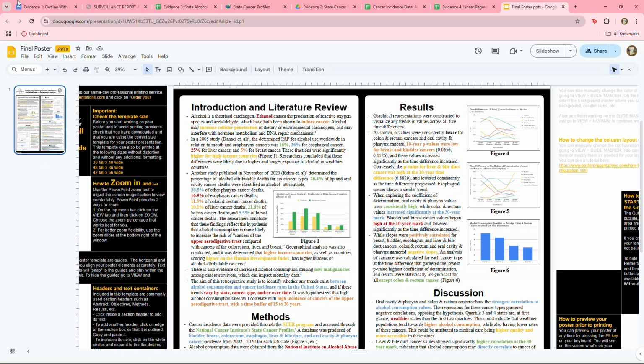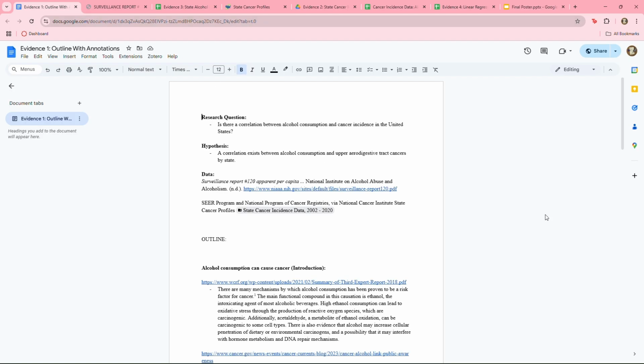To begin, I want to talk about my outline that I generated at the very beginning of my project. So I started by stating my research question, which evolved a little bit over time, but to begin was, is there a correlation between alcohol consumption and cancer incidence in the United States? My hypothesis at the time that I generated through my literature review process, where I analyzed existing research in this field, was that a correlation does exist between alcohol consumption and cancers of the upper aerodigestive tract. That could also vary by state.